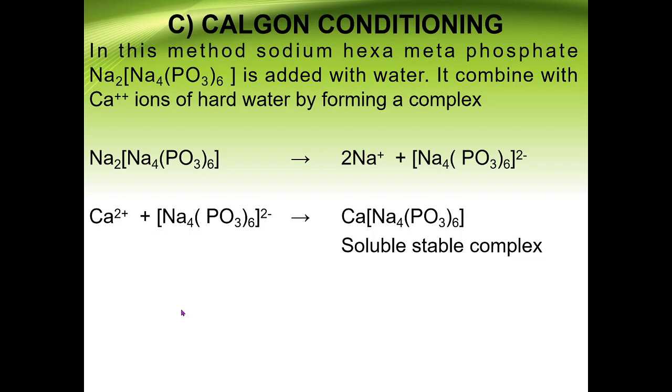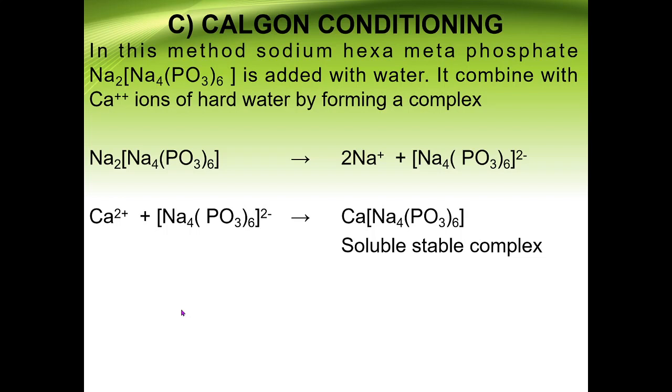So no free calcium ion is present in the water which could react with SO4 to form CaSO4. Why? Because if CaSO4 is present in the water, it dissociates into Ca2+ and SO4 2-, and that Ca2+ will react with the sodium hexametaphosphate, and due to that calcium hexametaphosphate will be formed, and that is a soluble stable complex.